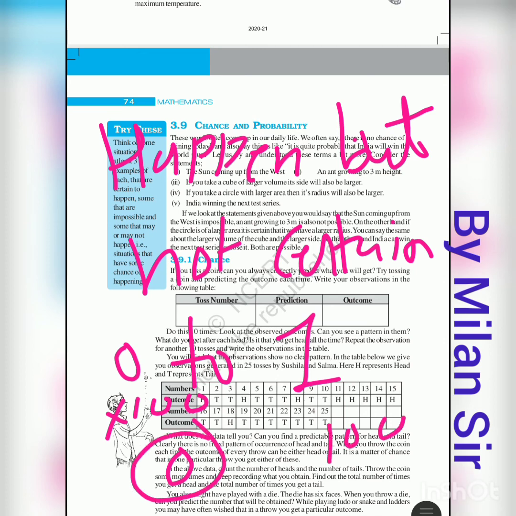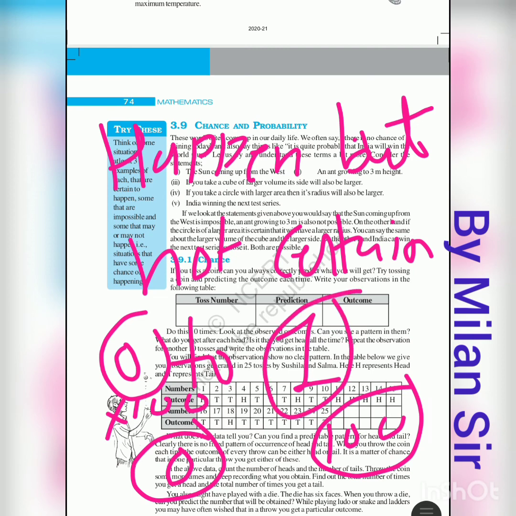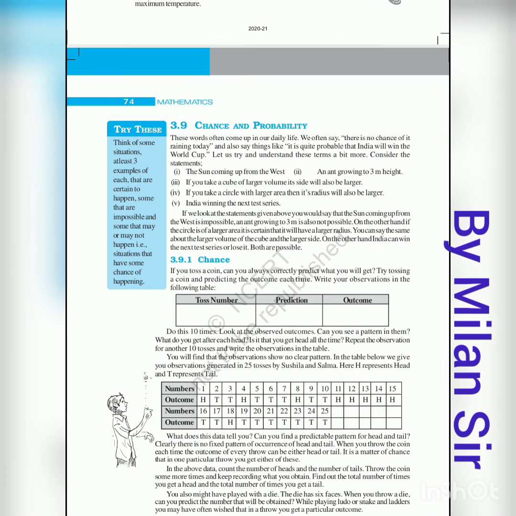So percentages always lie between 0 and 100. It cannot be a negative number, and more than 100 percent is not valid. So the answer of probability always lies between 0 and 1.